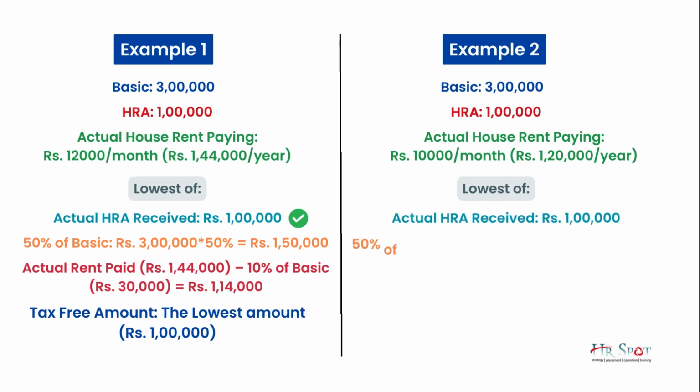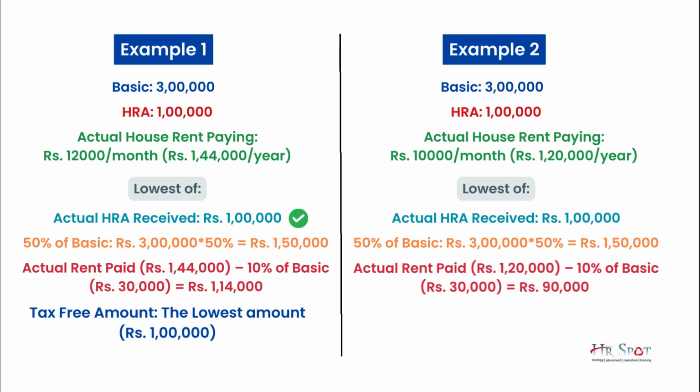Point number 2, 50% of the basic salary. Why 50%? Because he is located at a metro location. In this example, the amount is 1,50,000. And point number 3, rent paid minus 10% of basic. That means the total rent of 1,20,000 minus 10% of basic, that is 30,000, equals 90,000.